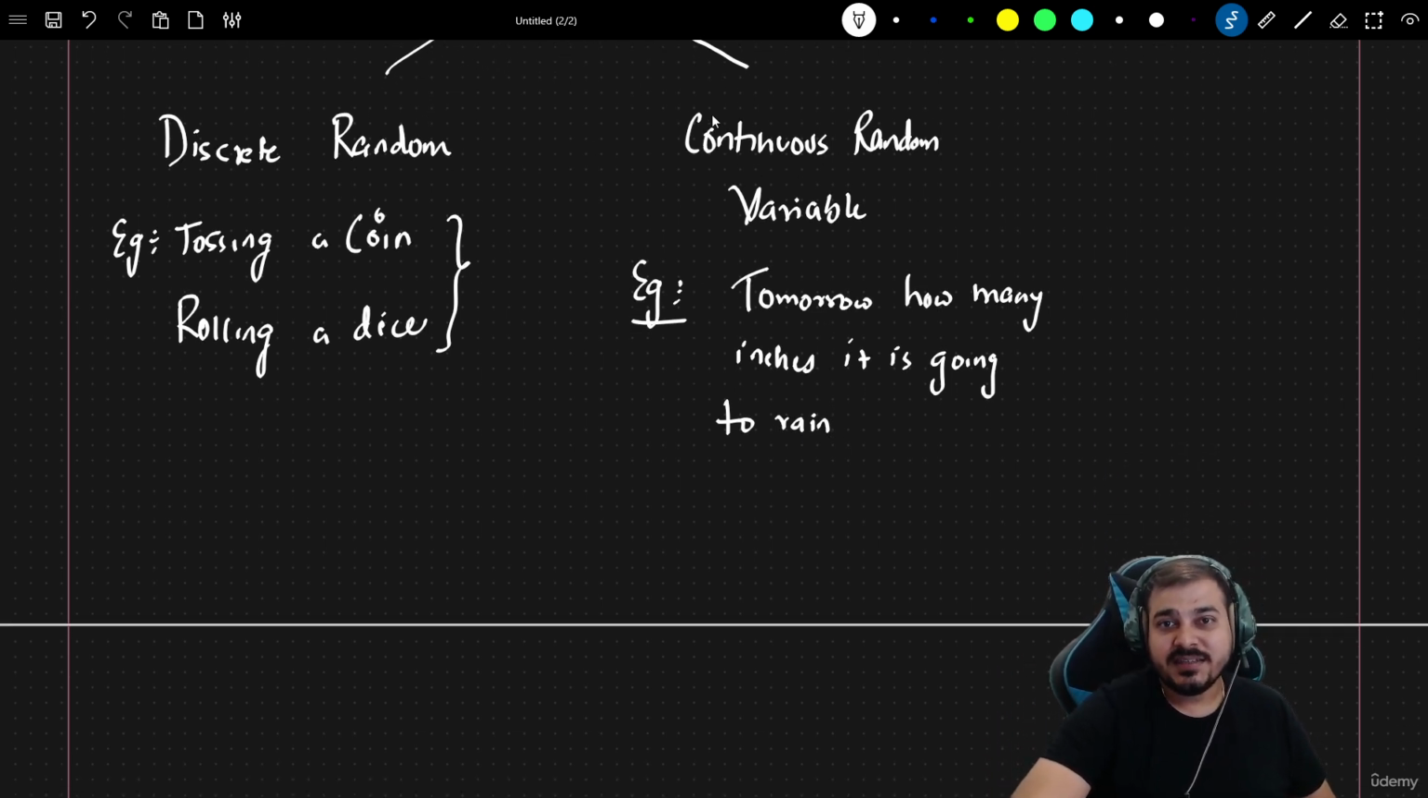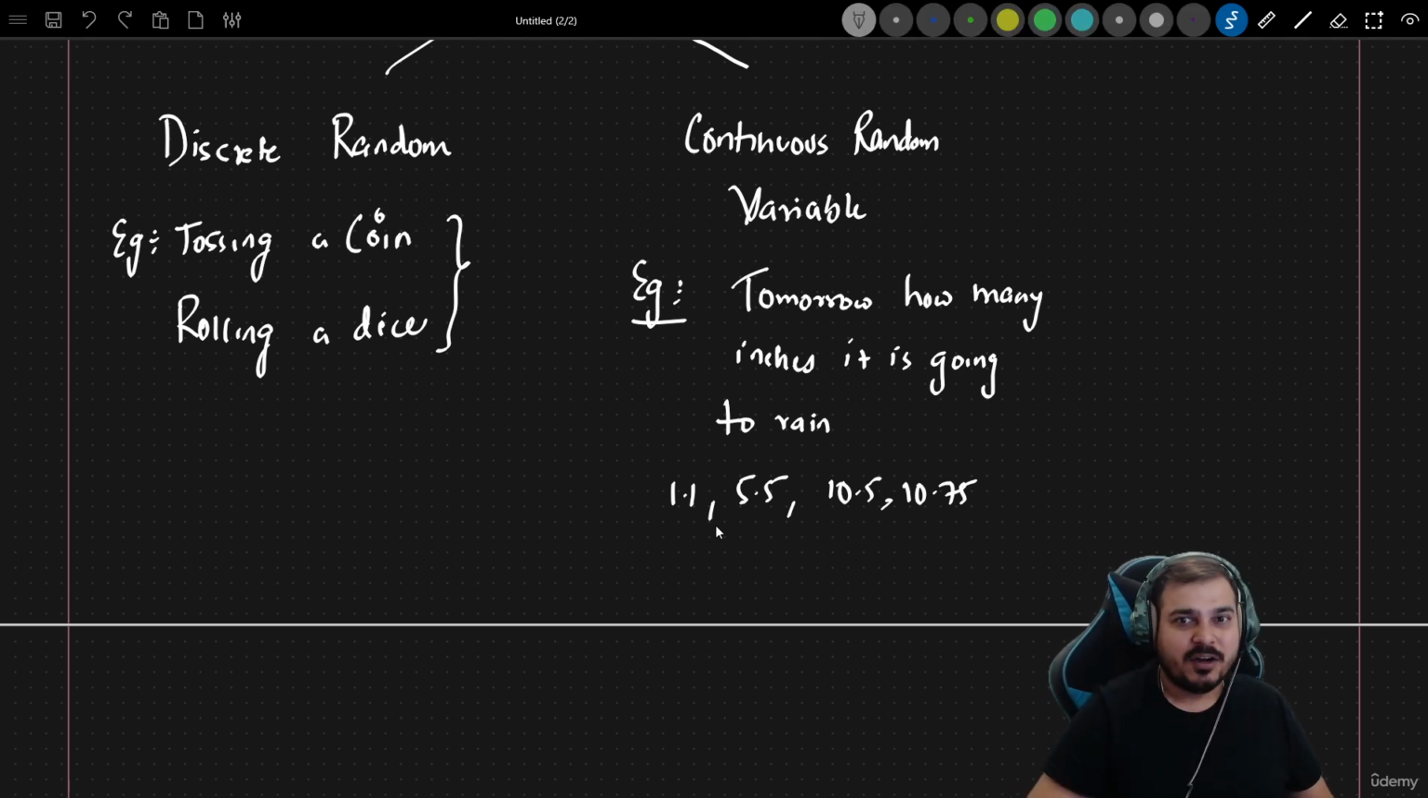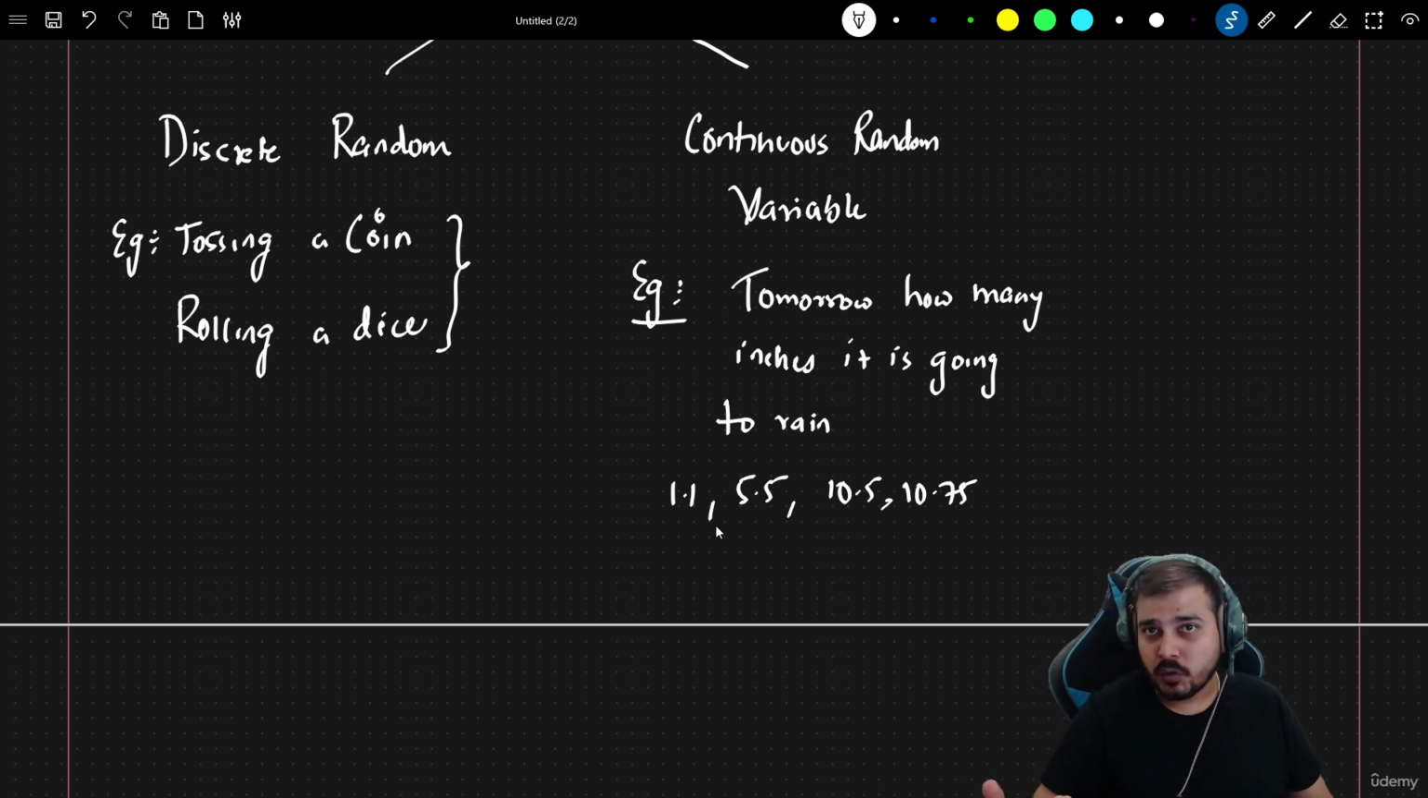And why am I specifically saying it is a continuous random variable? Because out of this particular process, tomorrow it can rain around 1.1 inches, around 5.5 inches, around 10.5 inches, around 10.75 inches. So there is no such specific value. It can have any value. Let it be a whole number, let it be a fraction, and it can be infinite also. Obviously it will start from 0. Okay, because negative values cannot be assigned to this kind of process because it will be of no use.